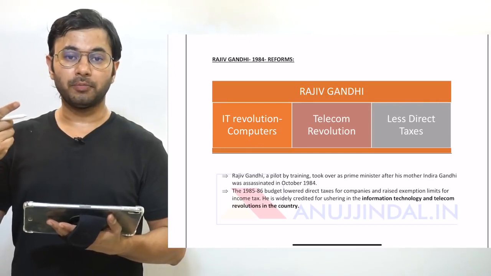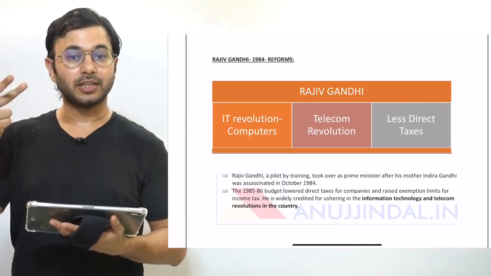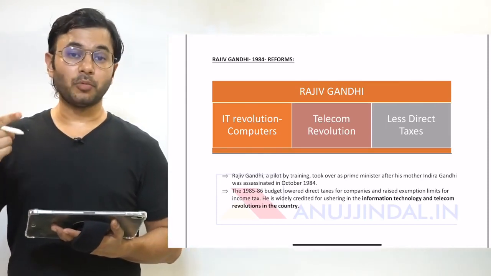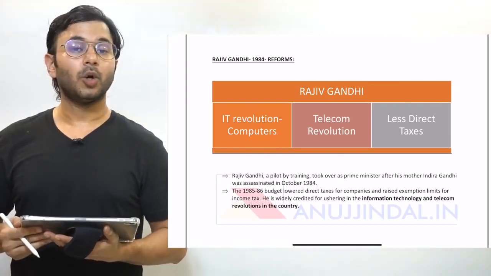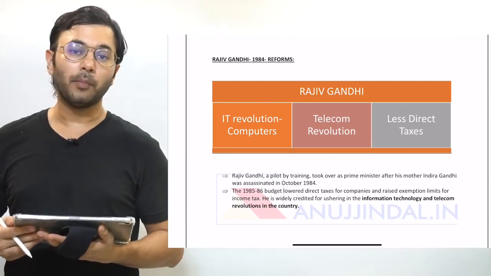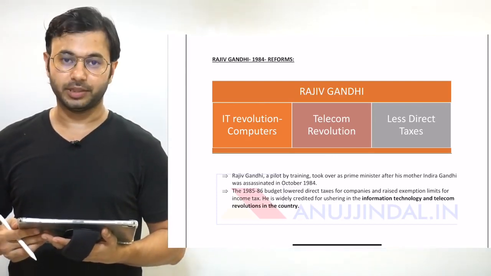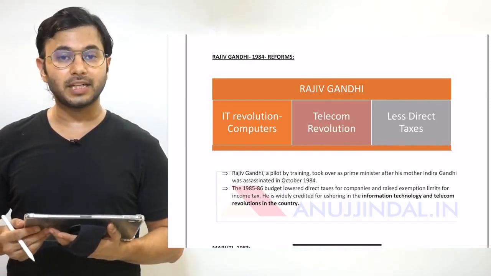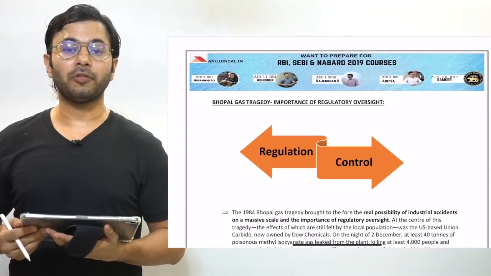Number 2, telecom revolution. And number 3, the reduction in direct taxes. All this resulted in more growth as well as more income in the hands of the people, which resulted in more consumption, more savings as well as more investment. The Bhopal gas tragedy struck us in 1984, and that made us realize the importance of regulation in India.